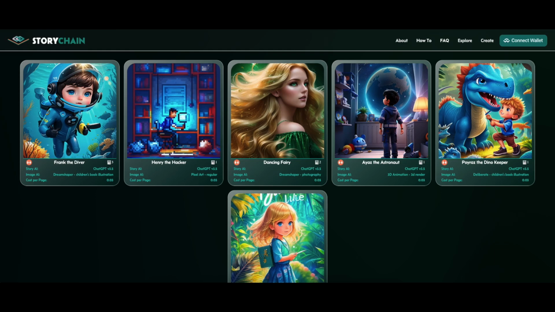I would also like to mention that while Chainlink Functions handles a very important part of the project, StoryChain is also planning to leverage CCIP to go cross-chain, allowing users to bridge their NFTs and stories into other blockchains.